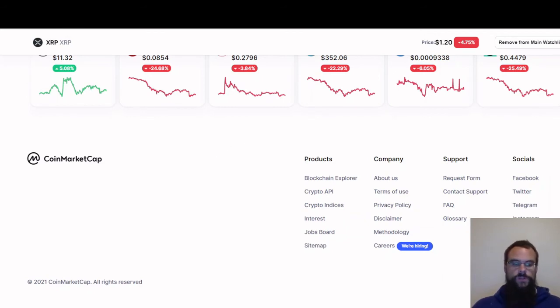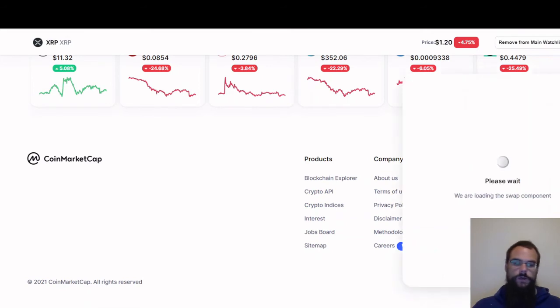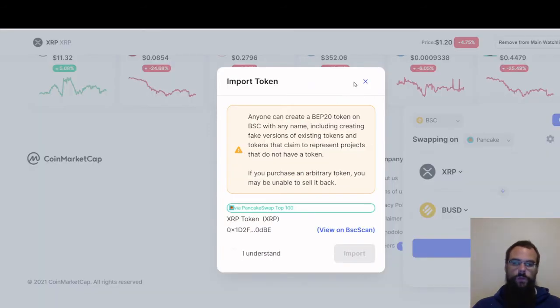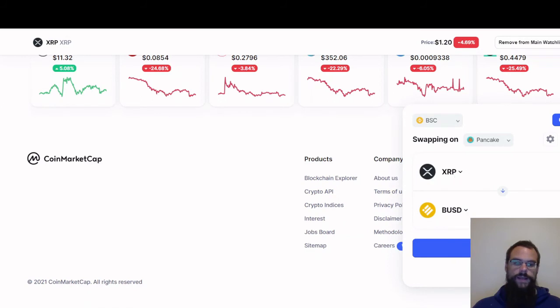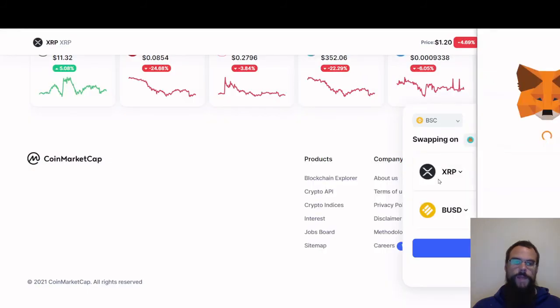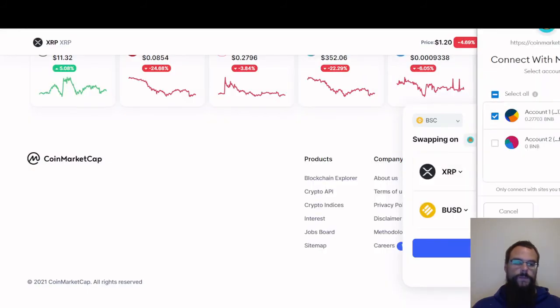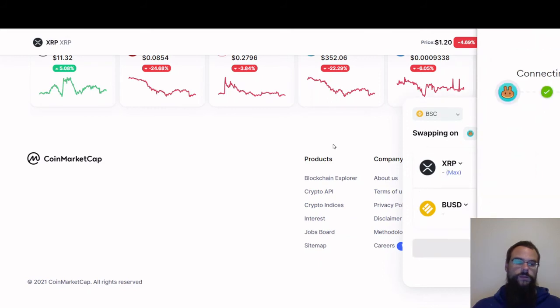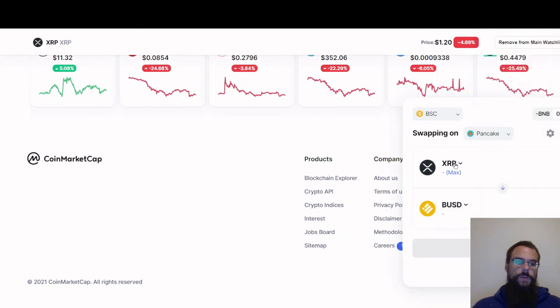And you can push this button here to swap XRP, but I really don't do that. It'll bring up like a wallet and whatnot, and this is kind of like a DEX or a decentralized exchange where you just connect your wallet to it. I'm going to connect my MetaMask to that. Alright, so my MetaMask is now connected to it. I'm going to switch networks, go to my Binance network, and now I can trade cryptocurrencies right here. You don't have to go on to an exchange. You can just use the DEX on CoinMarketCap, and this is one of the reasons why I like it, because it's got a DEX built into it.